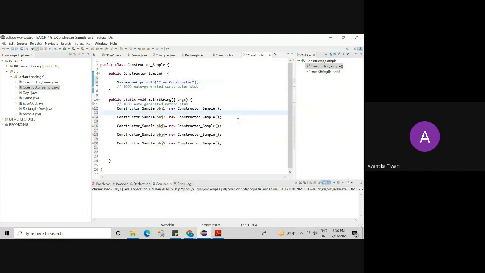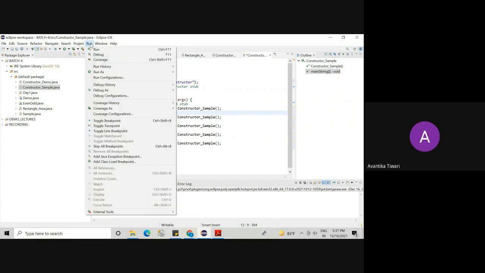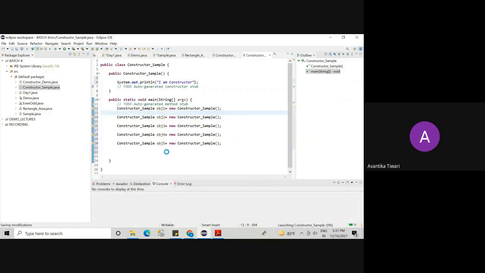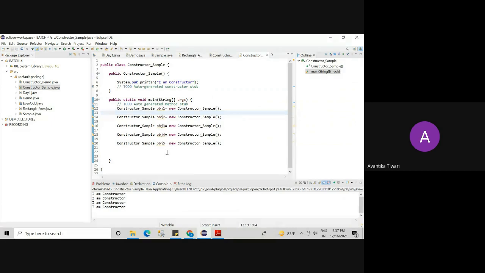Okay. So how many objects we have created? 5 objects. So if I run this program, you see the message will be printed for 5 times. 1, 2, 3, 4, 5. That means whatever number of objects you are creating, that many number of times the constructor will execute.